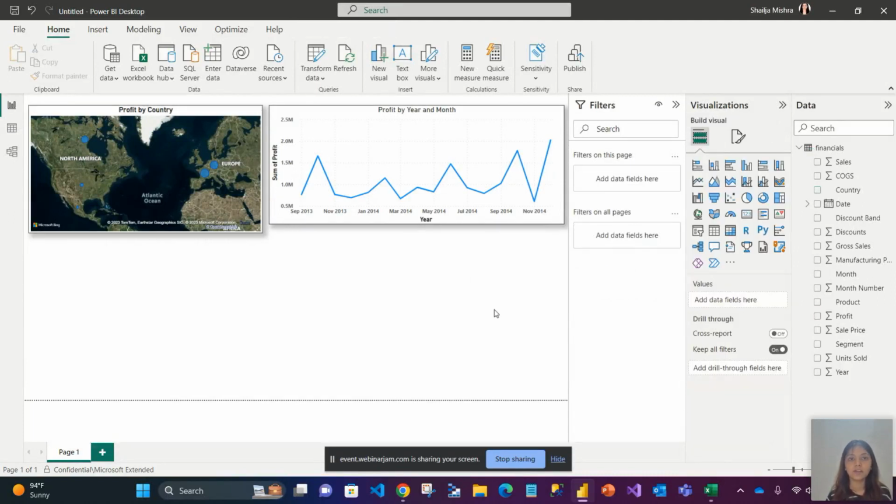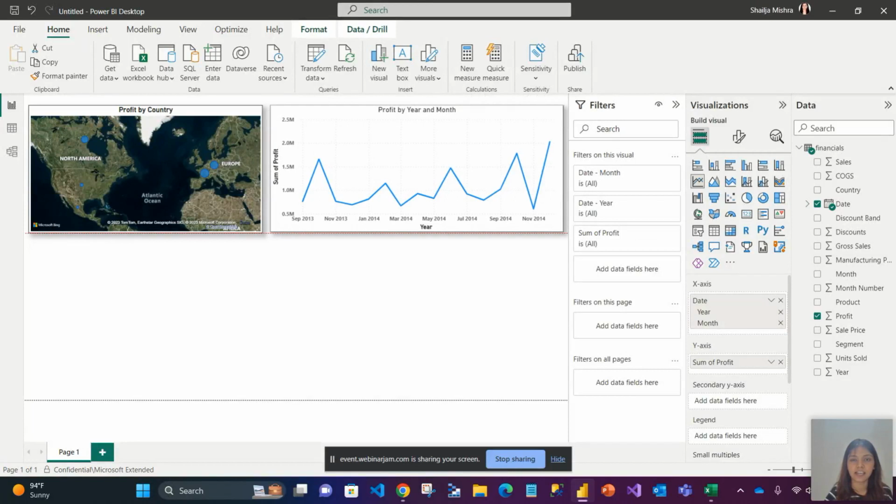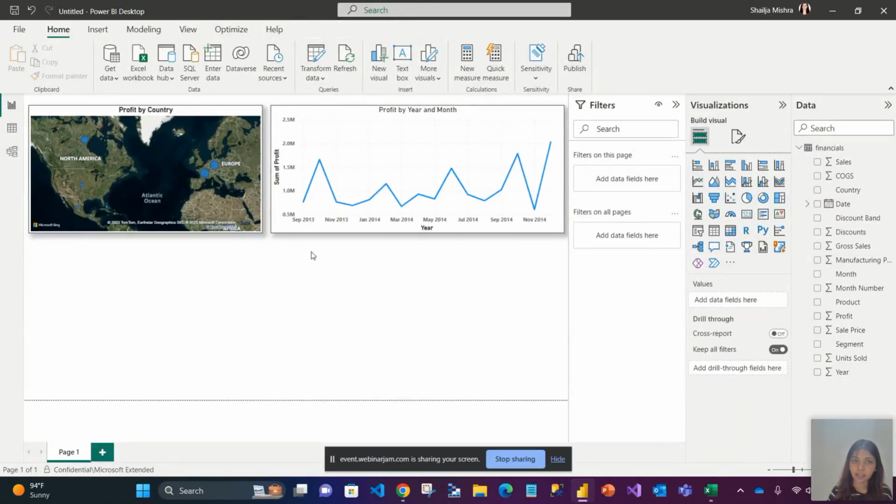Okay, what did we do till now? We have already created two visuals. Was it tough? Maybe not. You'll see that once you are habitual to creating such things, you'll be able to find yourself creating such dashboards with so much ease, because here what we are doing is normally just a drag and drop. Now, let me show you something more interesting. It gets more and more interesting by time.